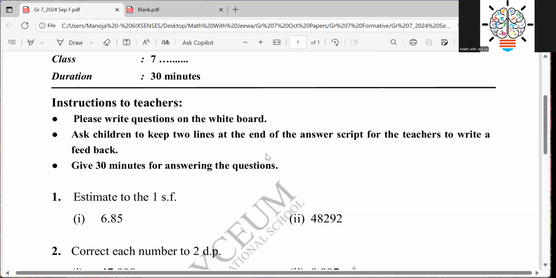That means whenever you finish an answer, you keep 2 lines, and only then start the next answer, because those 2 lines are for the teachers' feedback, right? So you have only 30 minutes to write the answers.